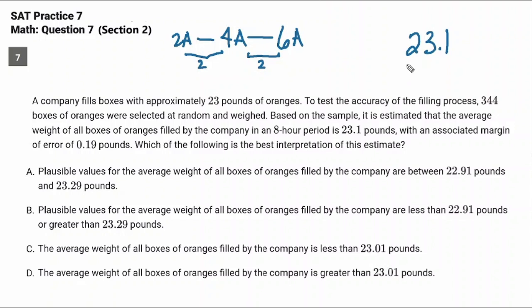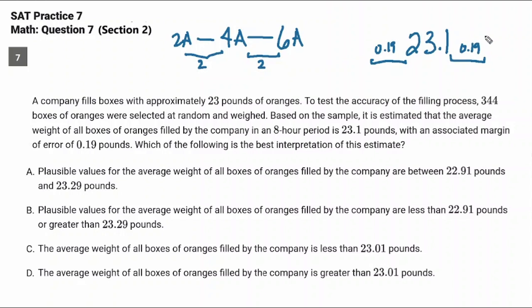So if the margin of error is 0.19, means they think it's 23.1, could be less, could be more. Could be less by how much? 0.19. Could be more by how much? 0.19.